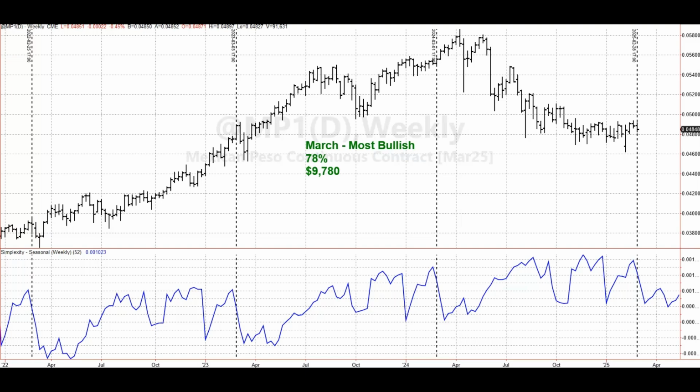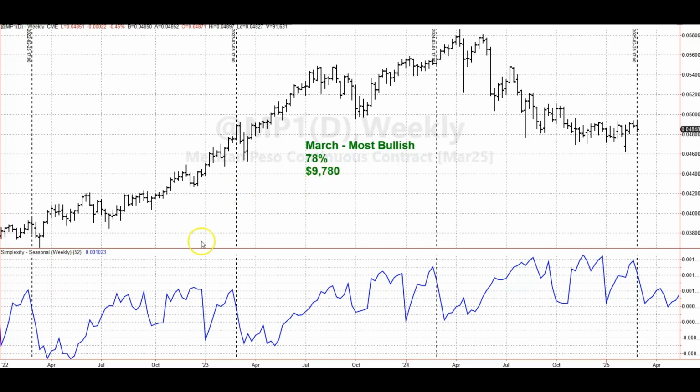Next up, we're going to have a look at the Mexican peso market, a market that doesn't get talked about very much, and I think that's largely due to the fact that it moves in $5 increments, and the dollar values can be quite low, but to counterbalance that, you just take more contracts and you end up around the same as other currencies. So March is the most bullish. 78% of Marches finish higher than they open. Again, the dollar values are a little bit low because it's a low valued commodity.